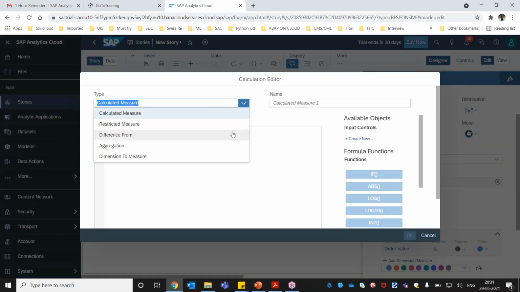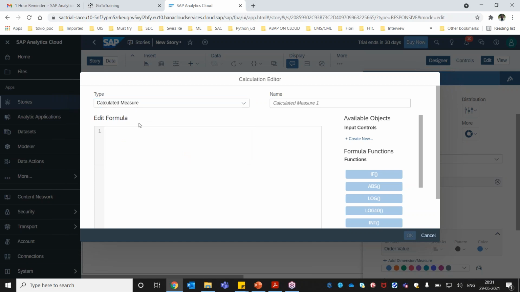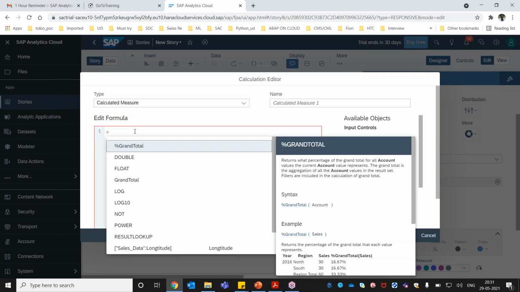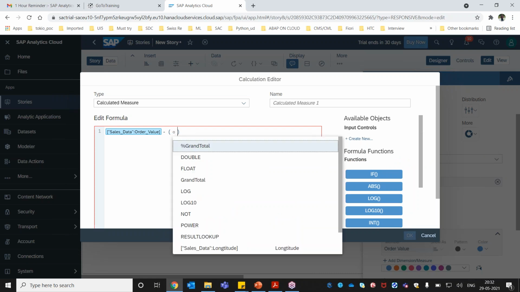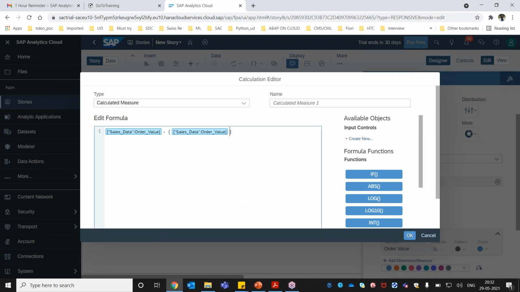In our coming session, we'll talk about all this: what is restricted measure, what is difference aggregation, dimension to measure. As of now, I'm going to create one simple calculated measure here, and I'm going to write some kind of formula. Let's say we have a field called order value from our data set sales_data, and I'm writing some random formula: order value into 30 by 100.